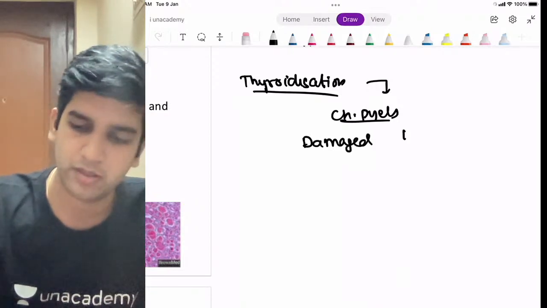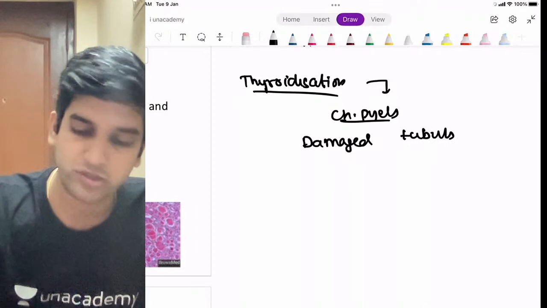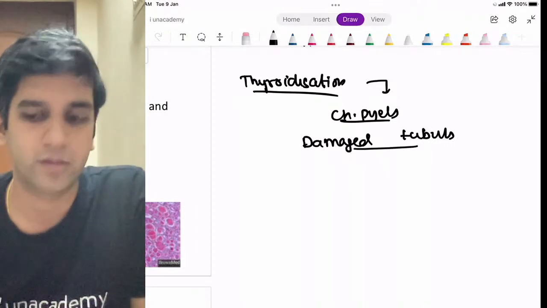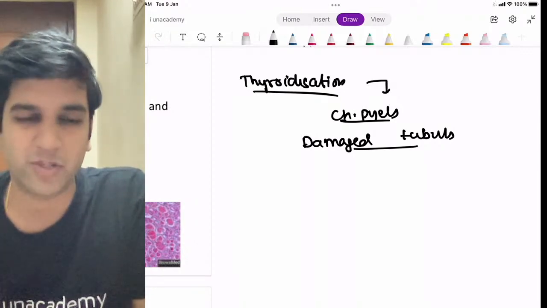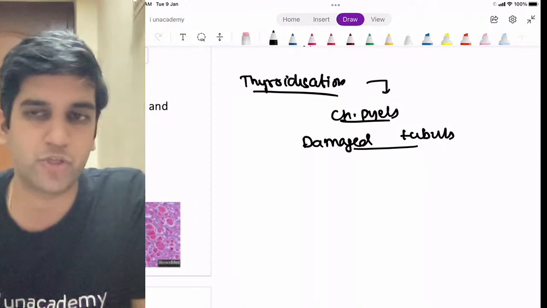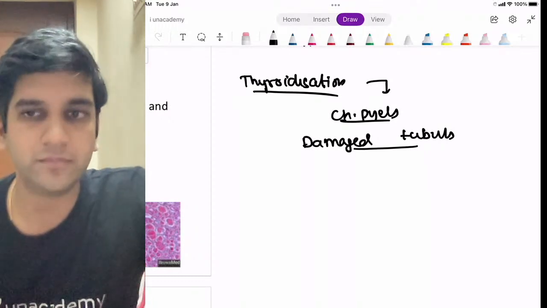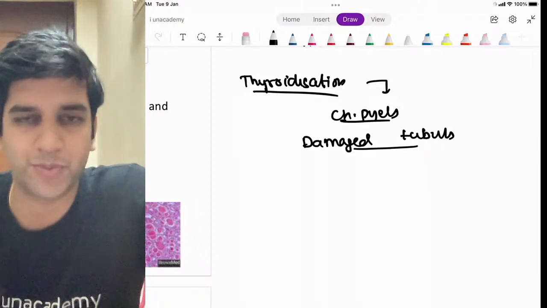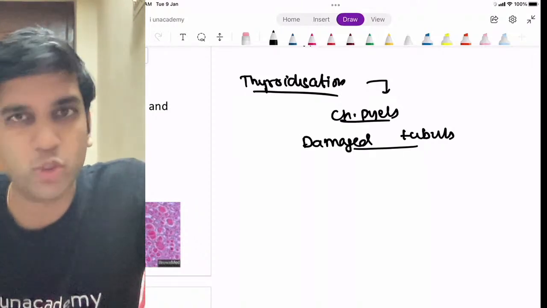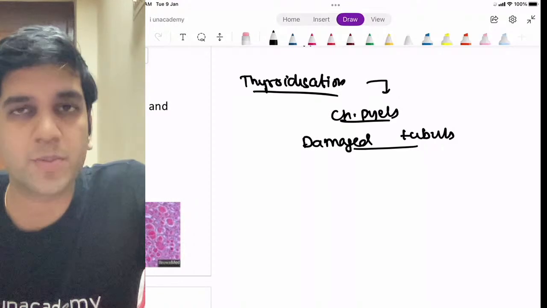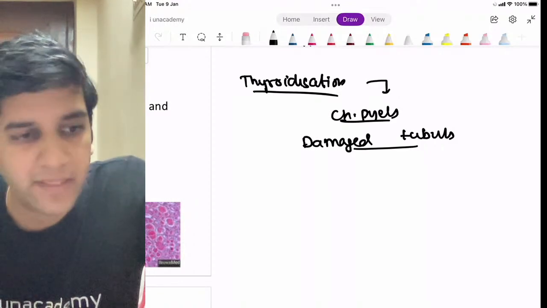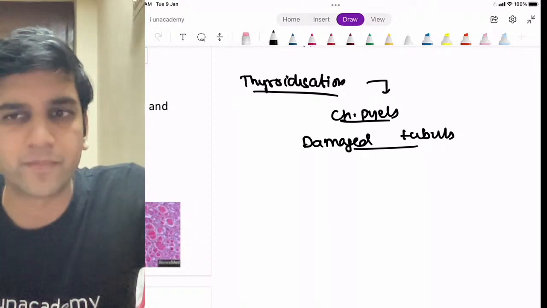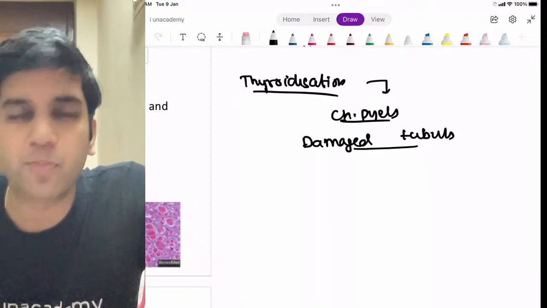It will happen. So when you have damage to the tubules, what is the function of a normal proximal convoluted tubule? It's a very simple question. What do you think is the function of a normal proximal convoluted tubule? It is reabsorption, right? It's simple reabsorption. So in these patients, the reabsorption will fail. The patient will not be able to reabsorb sodium or glucose or water, nothing. They will not be able to even reabsorb protein.